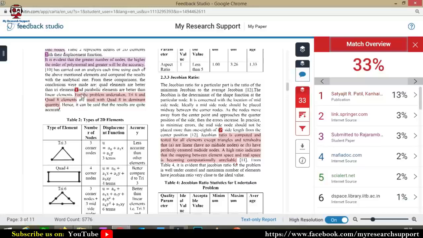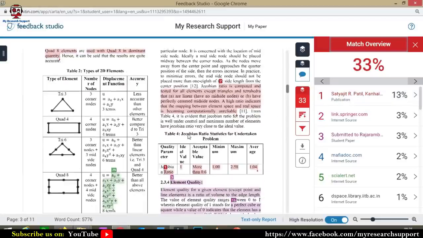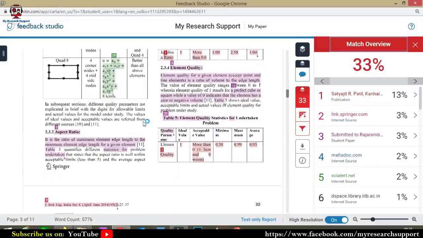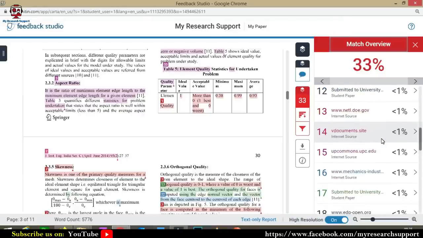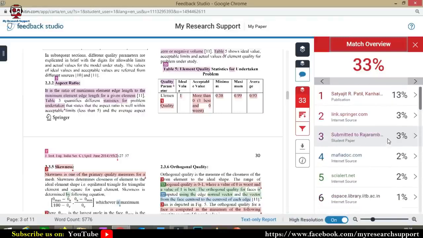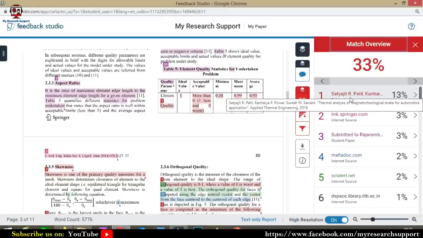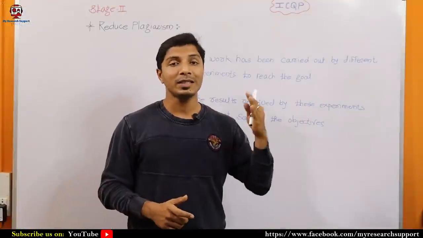Means I have copied these 2 lines, as you can see here, from these research articles. In this way, which information has been copied from which reference or research article is also shown here. So the maximum similarity index is from this first source, or first research article. Okay, now you have to work on this highlighted text.